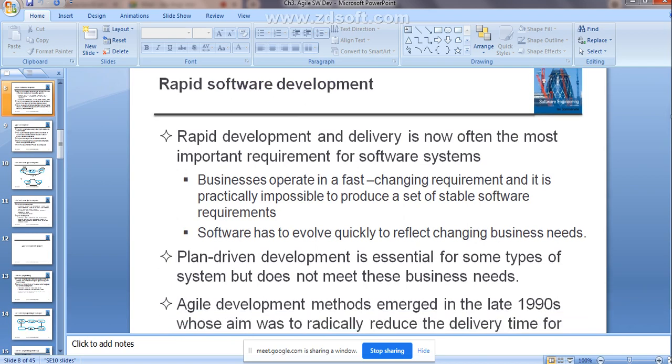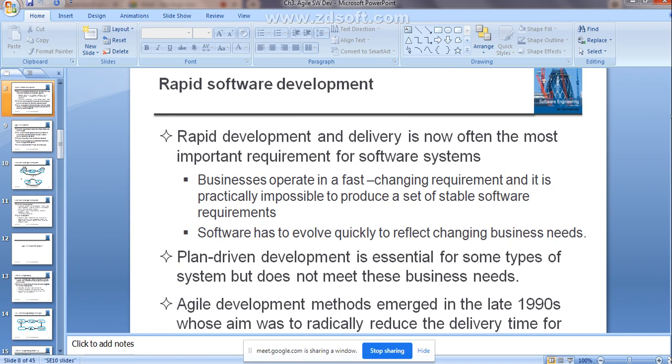Right? Yes, ma'am. Now we will see there are 2 kinds of software development. First we have seen what is agile method, what are the principles of agile method, where it is applicable. These are the 3 things we have studied about the agile method. That is the first topic covered. Now we will start with the second topic.